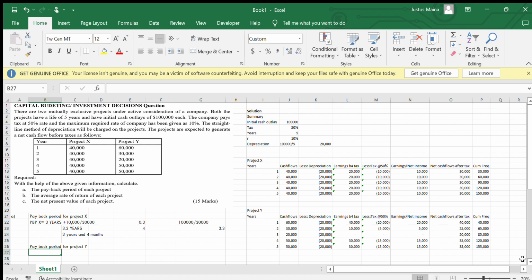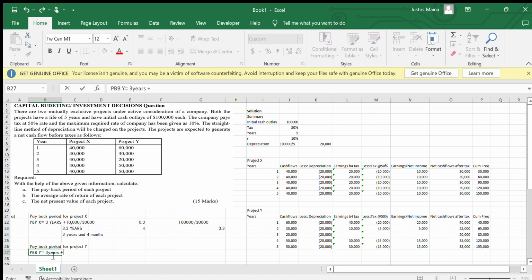So here we found that to make it to 100,000, it is in year 4, but year 4 is in excess. But once we come here, it is the same thing. Year 4 is in excess. So we move to year 3, and we find that the payback period for project Y is equal to 3 years plus what is remaining there.